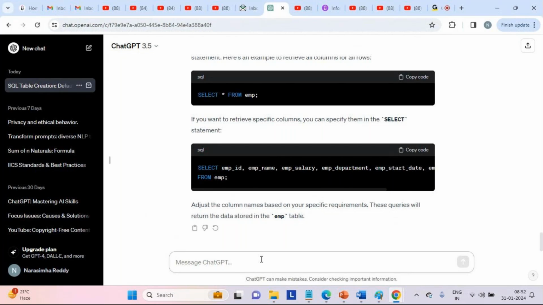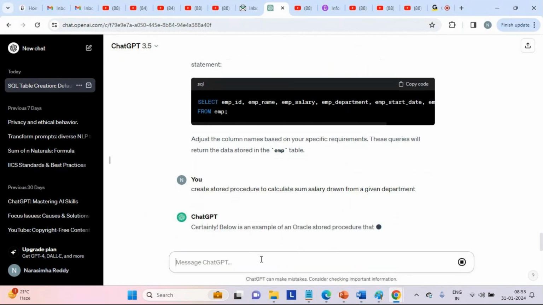So let us say, create stored procedure to calculate sum salary drawn from a specific department, or from a given department. Clear, no? So that's it. Now let us see.